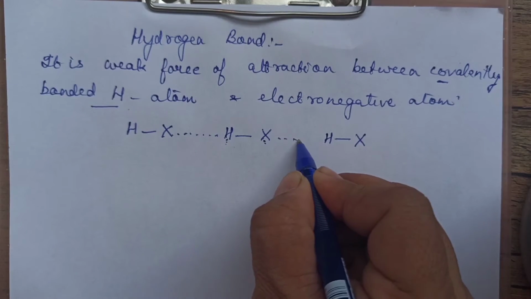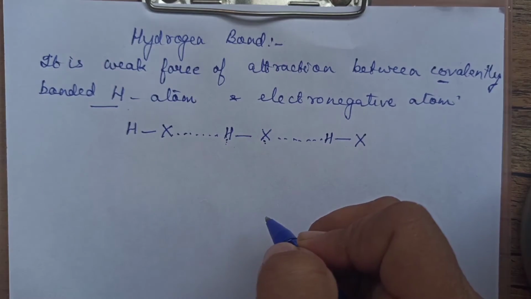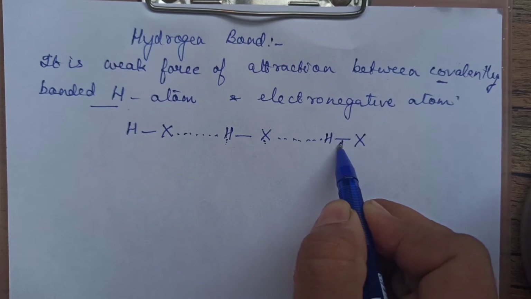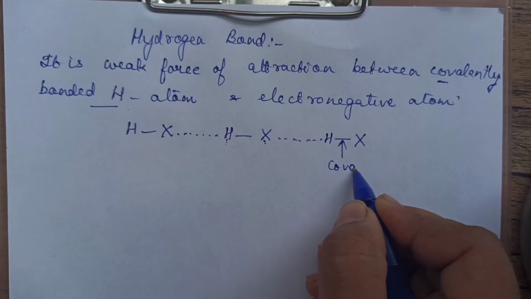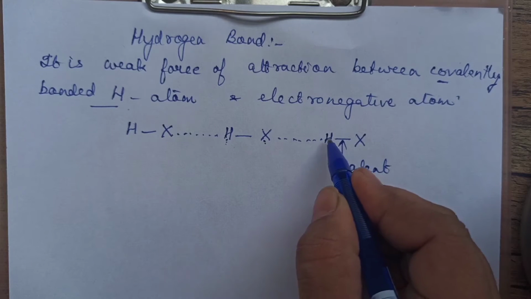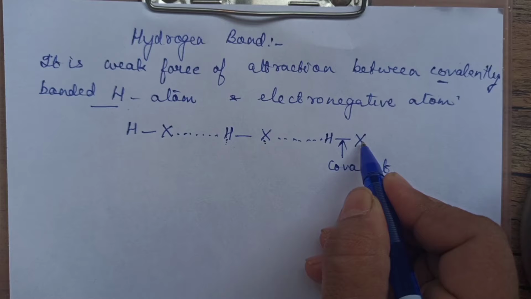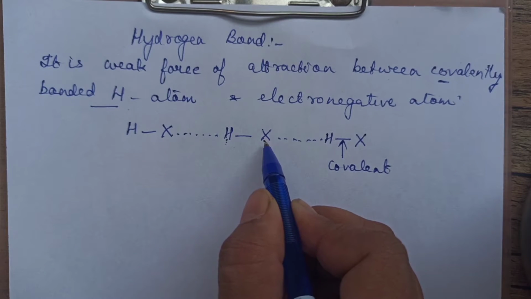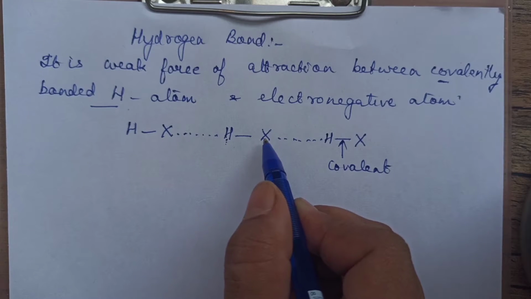This force of attraction is called as hydrogen bond. Okay, don't mistake this to be hydrogen bond. This is, children, a normal covalent bond. So hydrogen should be covalently bonded to one electronegative atom, and the other side this hydrogen is having a hydrogen bond with the neighboring electronegative atom.